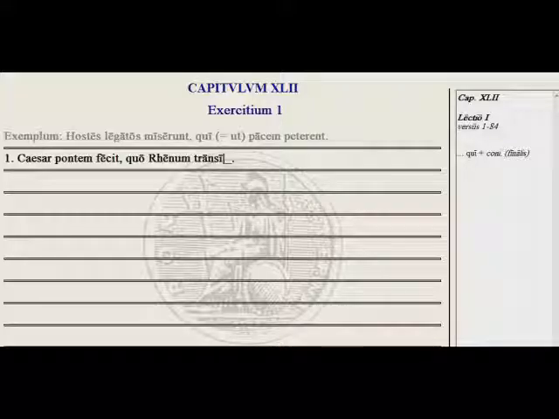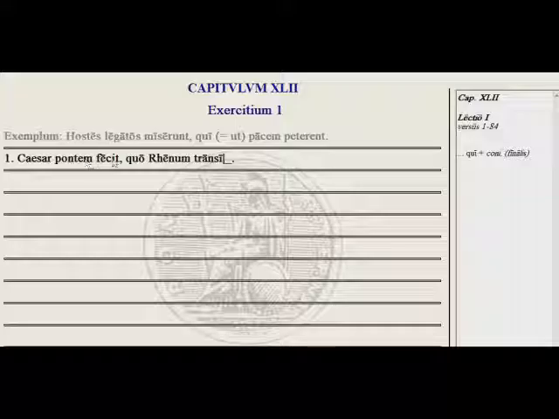So here's our example. Exemplum: Hostes legatos miserunt, qui, meaning ut, pacem peterent. The enemy sent legates who were seeking peace, in the sense of the enemy sent legates to seek peace. So if you can replace that qui with "to" or "so that they," then you'll have a subjunctive clause here. So first statement: Caesar pontem fecit, quo Rhenum blank.